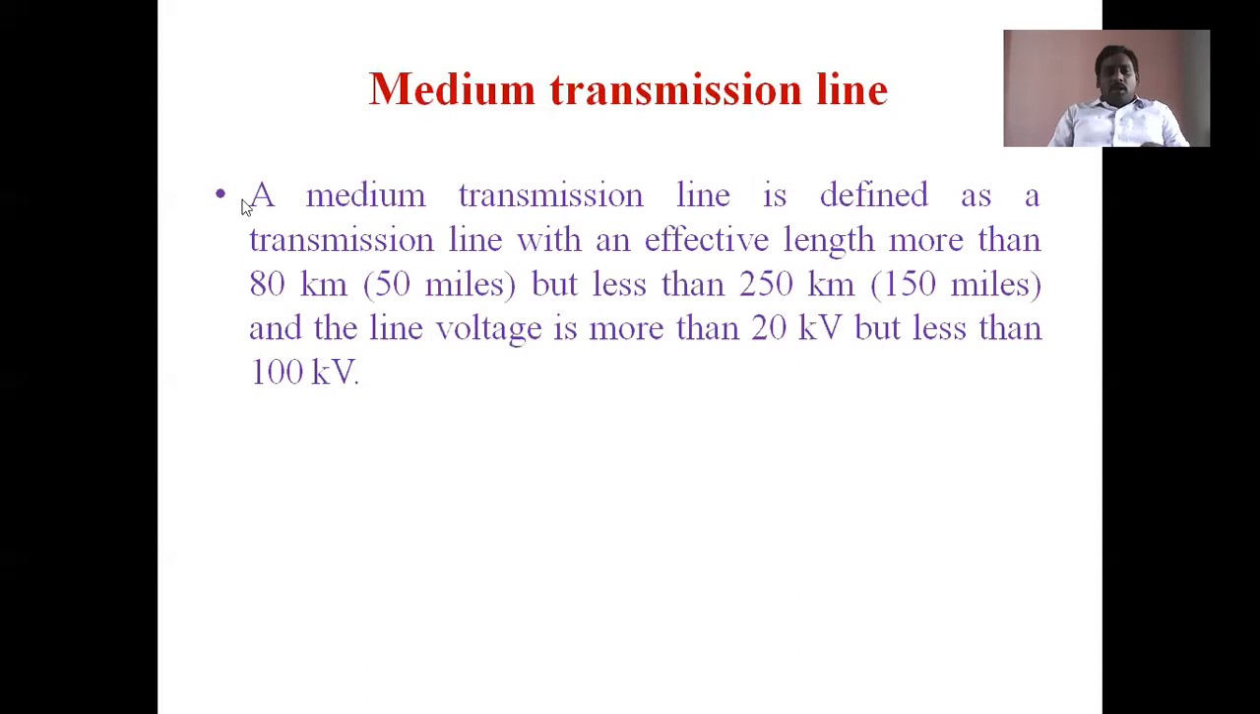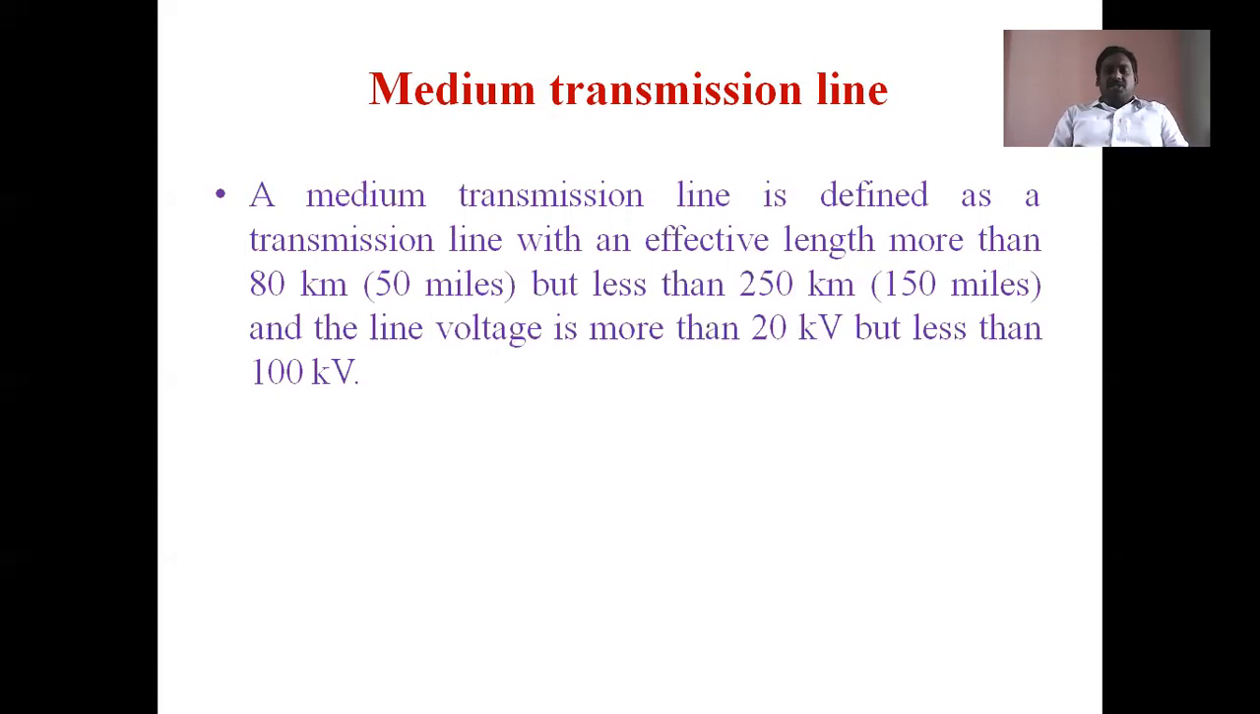When the length of a transmission line is more than 80 kilometers and less than 250 kilometers, and the operating voltage is more than 20 kV and less than 100 kV, such a type of transmission line is called a medium transmission line. Means the transmission lines which have effective length more than 80 kilometers or 50 miles and less than 250 kilometers or 150 miles, and the line voltage is more than 20 kV but less than 100 kV, such transmission lines are called medium transmission lines.